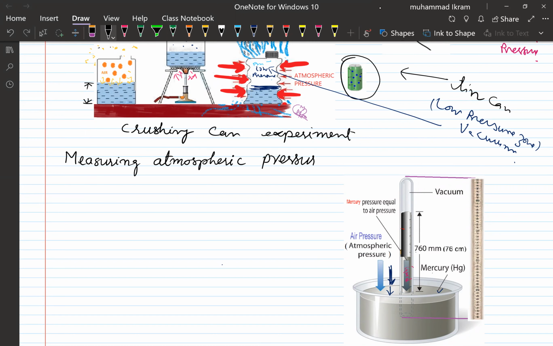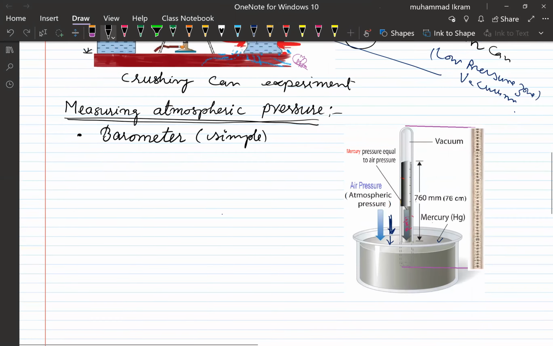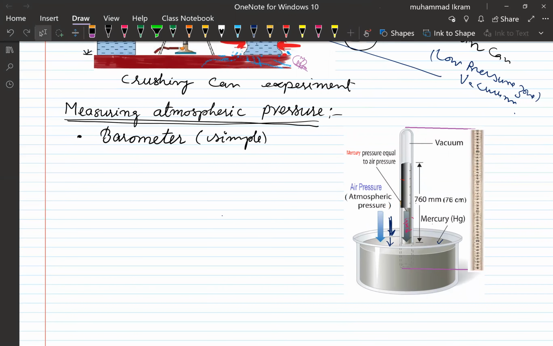Measuring what? Measuring the atmospheric pressure. The atmospheric pressure can be measured by a device or instrument called a barometer. It is called what? It is called a barometer. A simple kind of barometer is shown in the figure here in front of you.